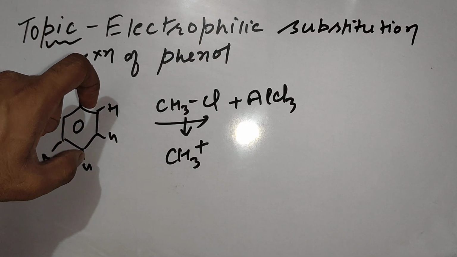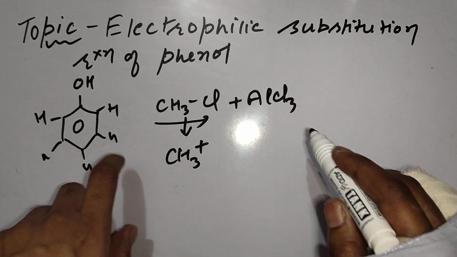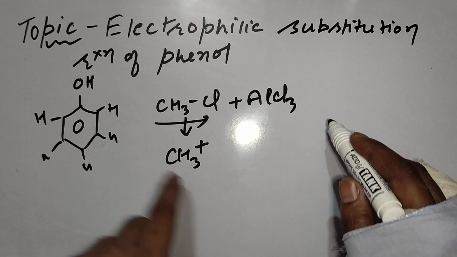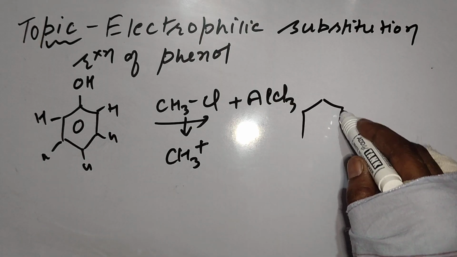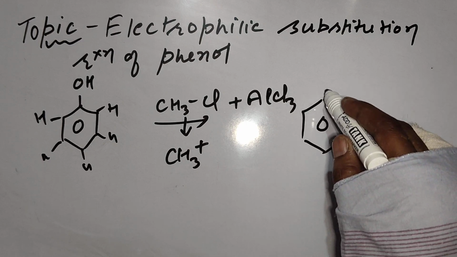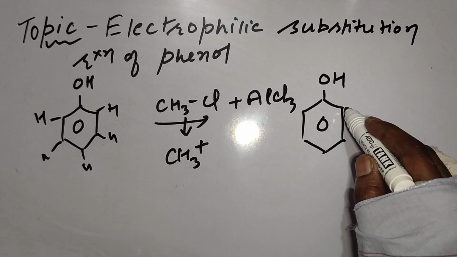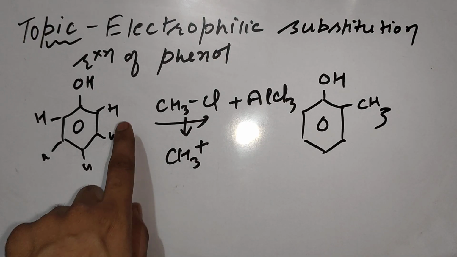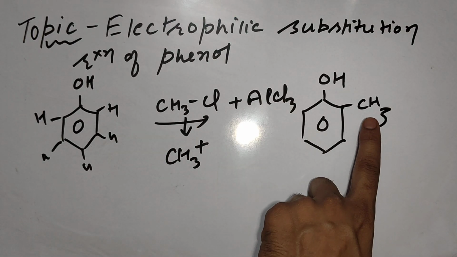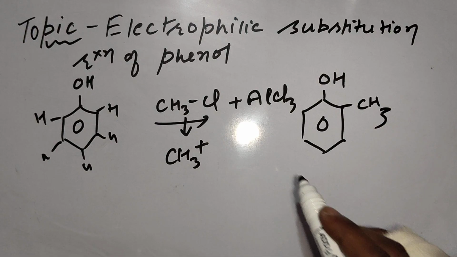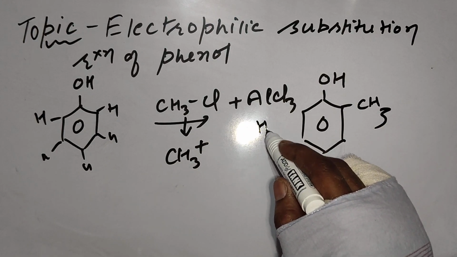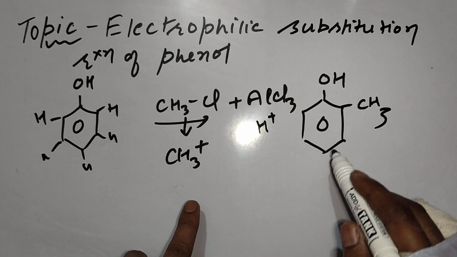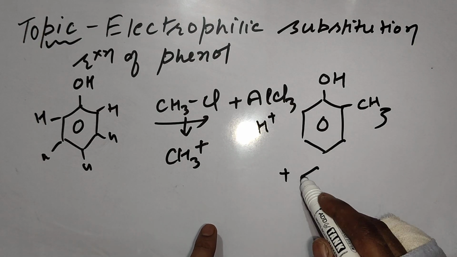Which carbon? Ortho and para. So either it will attack on this or it will attack on para position, this one. So two products are possible here. If it is attacking on ortho position, ortho hydrogen will be substituted. This hydrogen you can check is substituted by CH3, and this hydrogen will eliminate out as H positive. Similarly, this is ortho substituted product. One more product is possible.